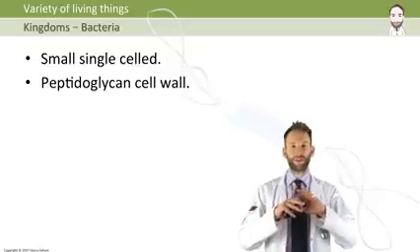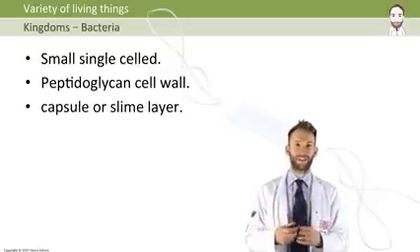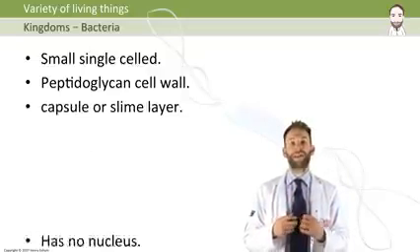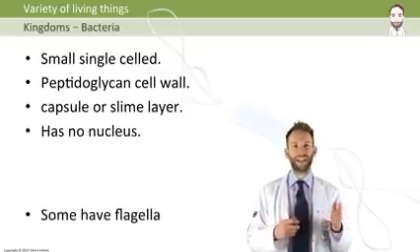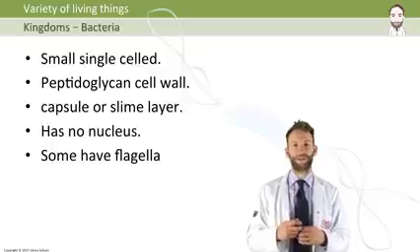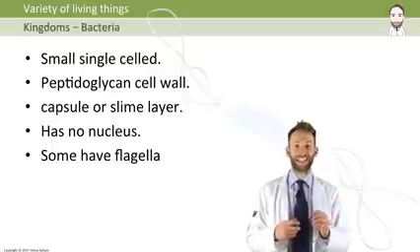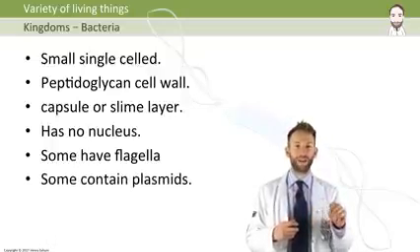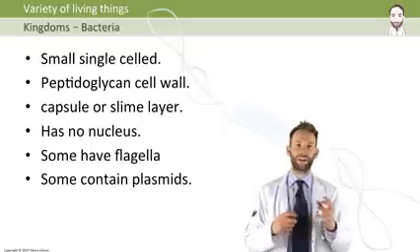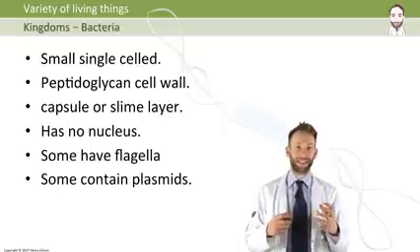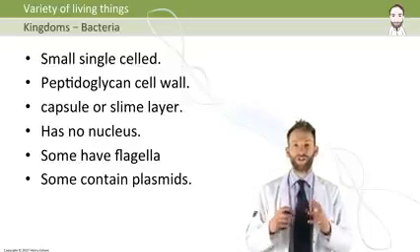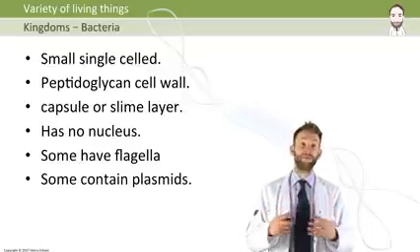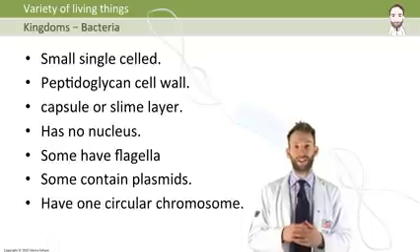Some of them have something called a capsule or a slime layer which can help protect them in their environment. They don't have a nucleus at all, and some of them have flagella, these little tails that allow them to swim around. They also contain things called plasmids. Plasmids are little singular loops of DNA which the bacteria have separate from their main DNA. Their main DNA is just one circular chromosome, and some bacteria can actually photosynthesize.